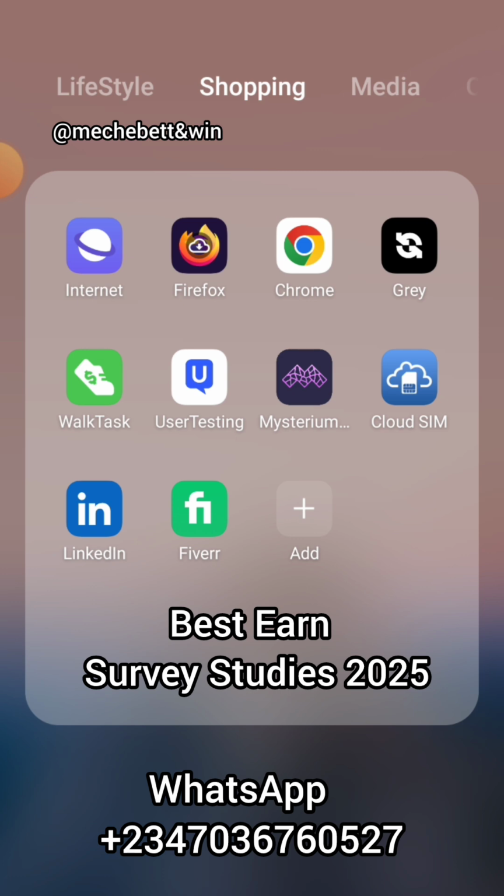So this work task is another different earning app that pays you as you walk or exercise your body, especially those people that go to the gym. Use this app to make money while you exercise. Very simple.